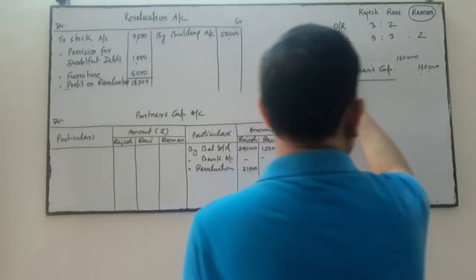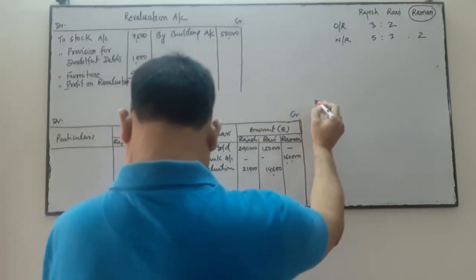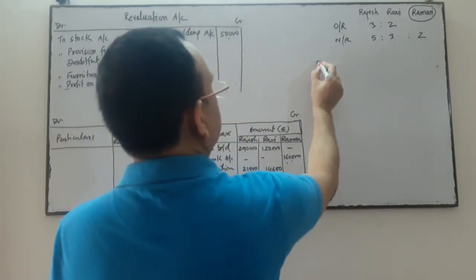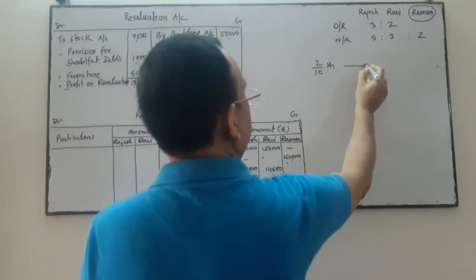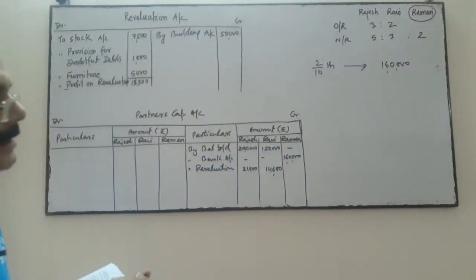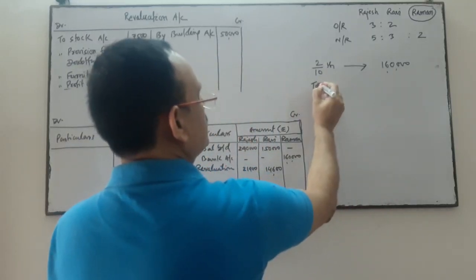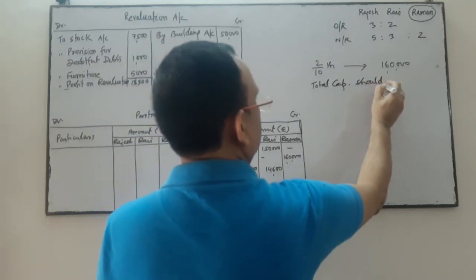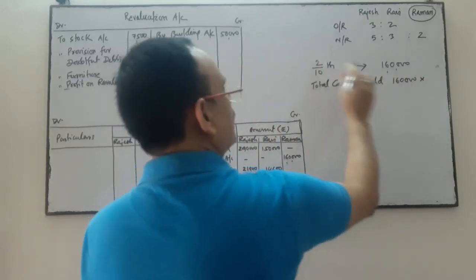So Raman's share in the profit is how much? It is 2/10. For a 2/10 share of profit, if Raman is given 1,60,000 as capital, it means on the basis of this, the total capital should be how much? It should be 1,60,000 into 10/2.